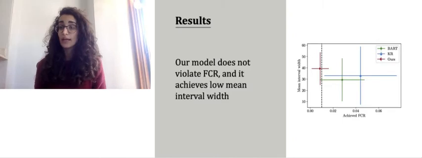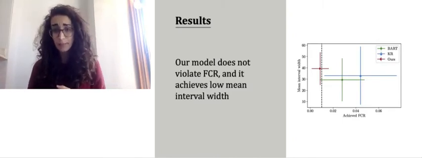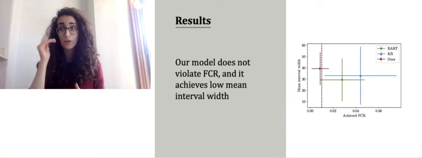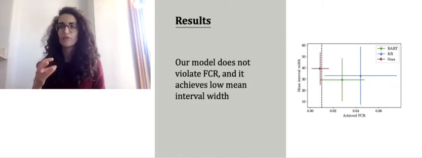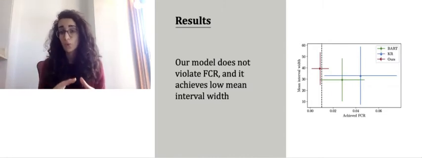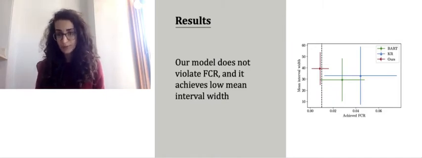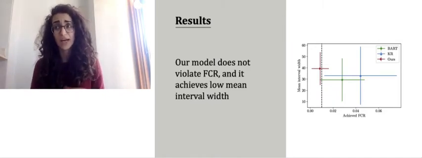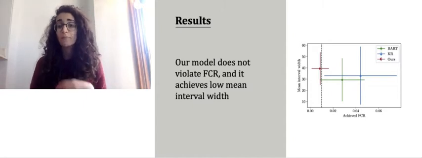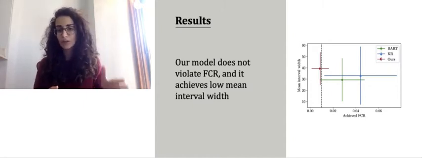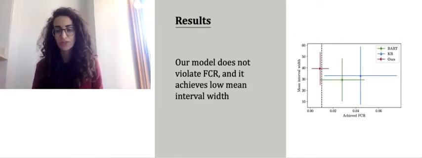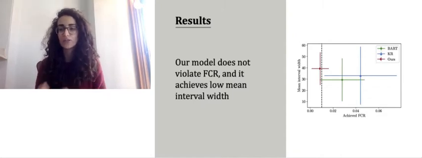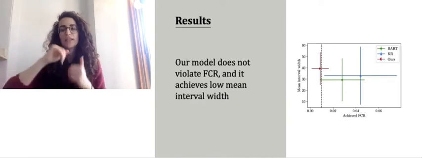We compare our model against several benchmarks, and there are more benchmarks in the paper, but here we're showing a kernel regression where the upper and lower bounds are estimated using conformal intervals, which are similar to confidence intervals, but they have been shown to perform better in finite samples. We also compare against Bayesian additive regression trees, or BART. But what we see here is that the only model that does not violate the required false coverage rate is ours. And it does so by fitting simpler functions that correctly bound the outcomes, unlike the two baselines, which essentially fit the hard function and then shift it up and down by some factor to get the final bounds.